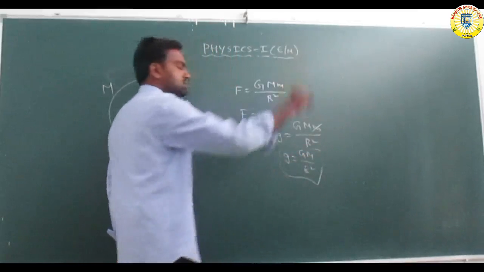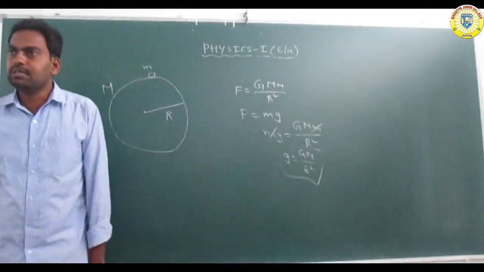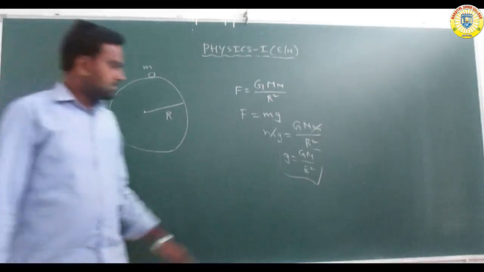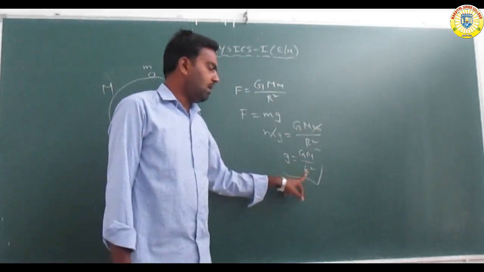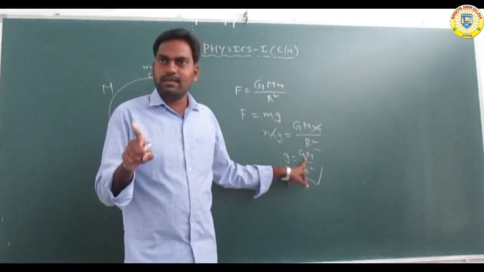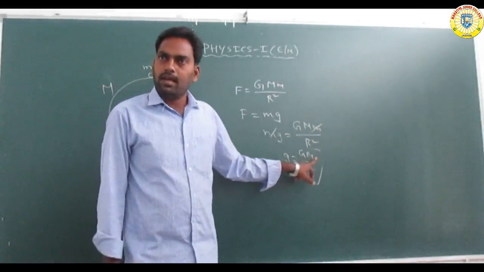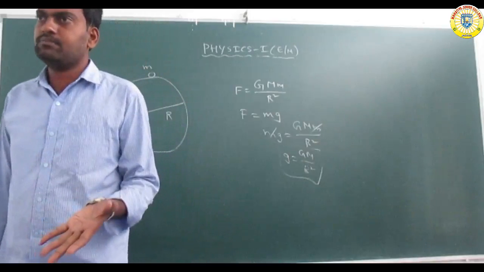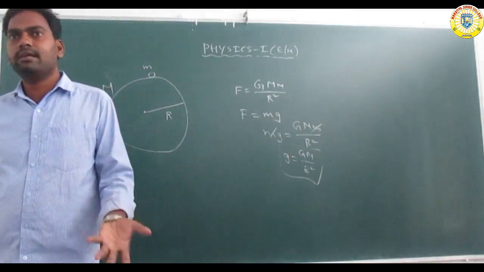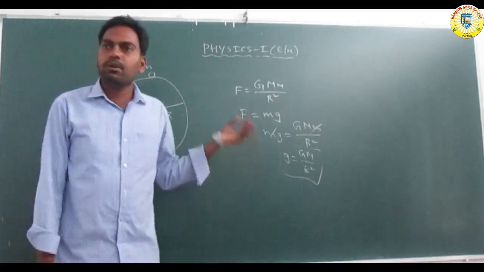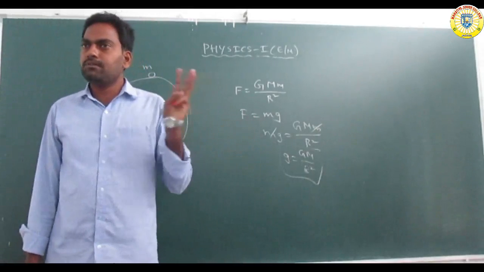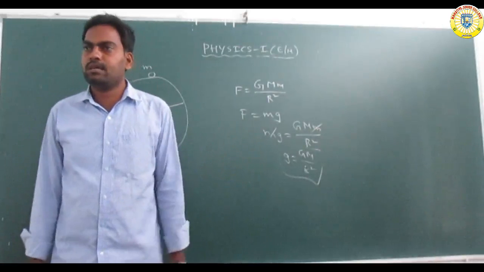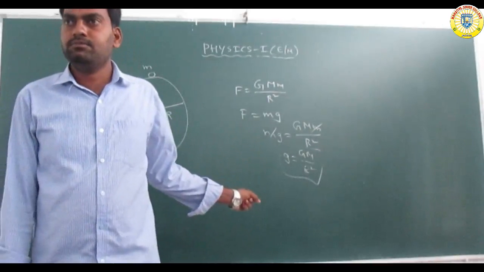So this is the relation between small g and capital G. Small g is equal to G M by R square. G is the constant as before, M is also constant, the mass of the planet, and R is also constant, the radius. So the G value, M value and R value, three values are substituted in the equation, and we get g equal to 9.8 meter per second square.